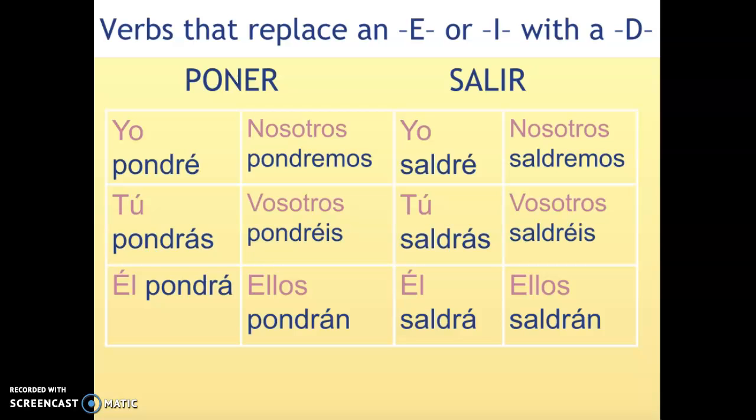Now let's take a look at salir. Salir is spelled S-A-L-I-R. But when we conjugate the verb, we spell it as S-A-L. Now the I became a D instead. Then we add the R of the infinitive verb, and then we add the new endings of the future tense verbs, which are é, ás, á, emos, éis, and án. So the verb now becomes yo saldré, tú saldrás, él saldrá, nosotros saldremos, vosotros saldréis, ellos saldrán.